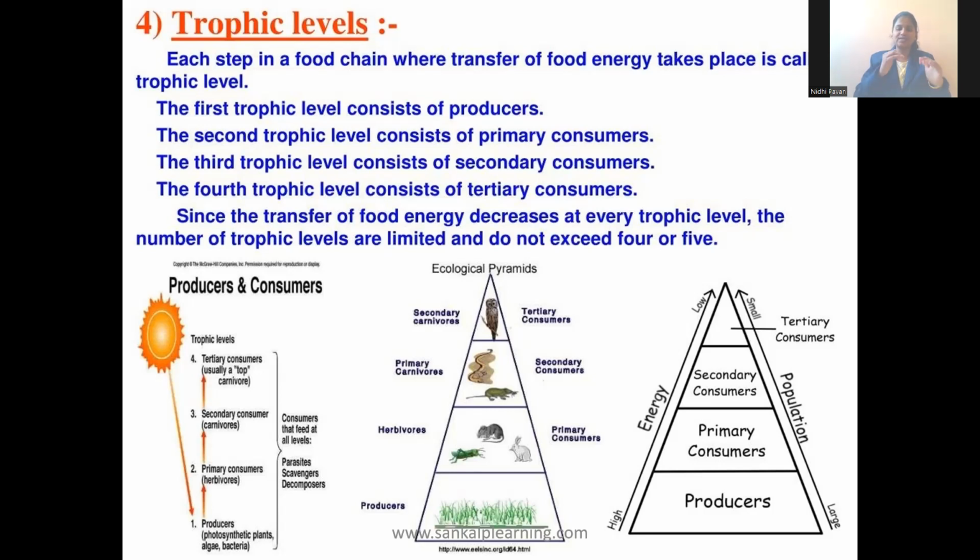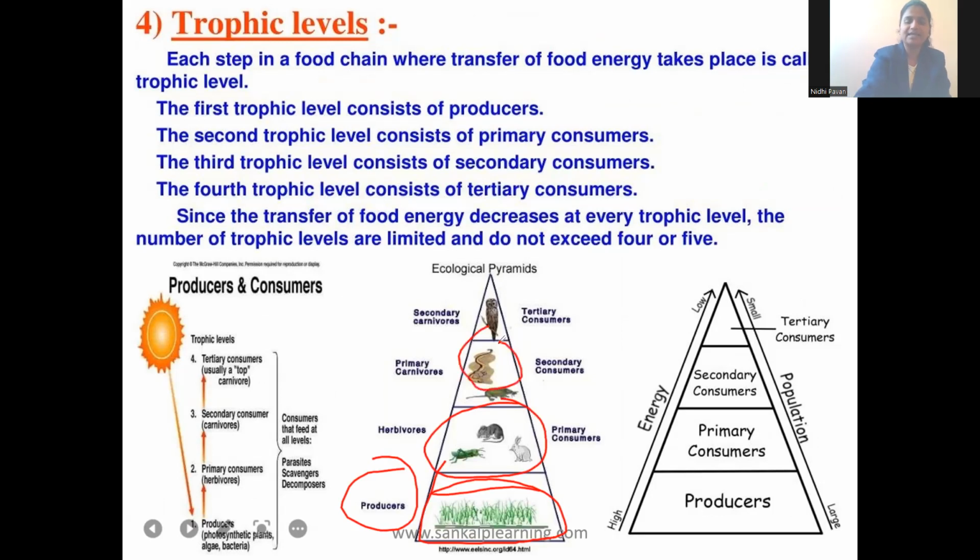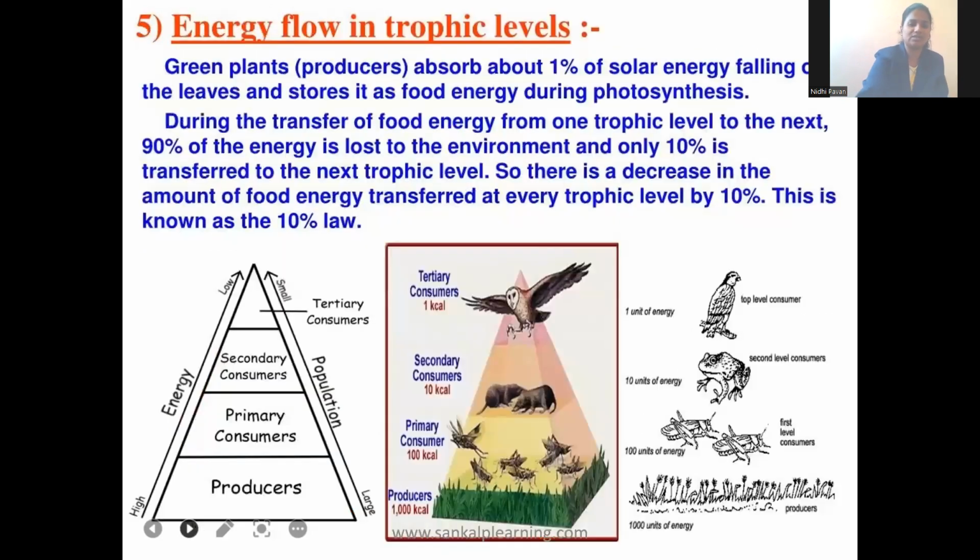So here, as you can see, the producers have more energy. This indicates the energy is more. And the herbivores, primary consumers, the energy becomes less. At the secondary consumer, the energy is again reduced. And the tertiary consumer gets very little energy. So as the trophic level increases, the flow of energy decreases. Okay, so let us see how it occurs.